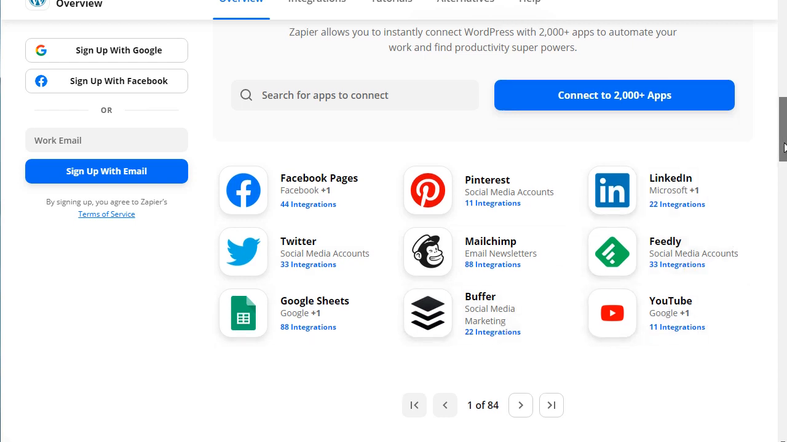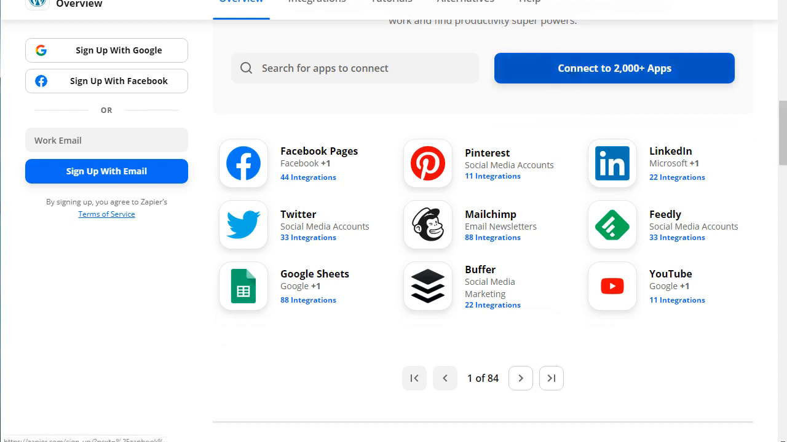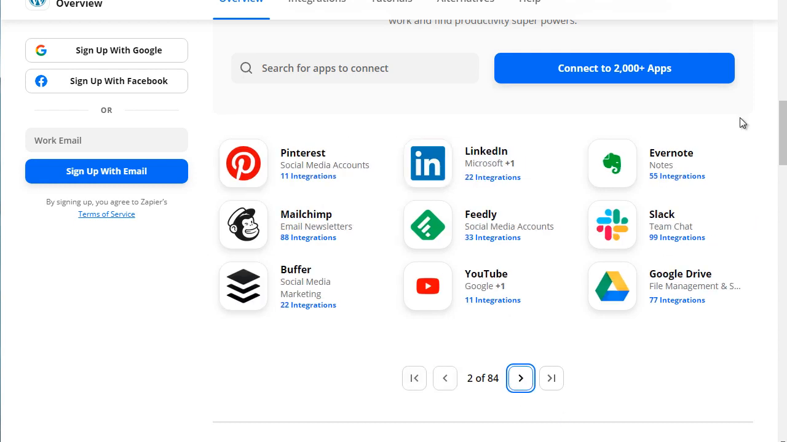YouTube, Buffer, and more. But of course, bear in mind that things like YouTube, you're not going to be able to post a piece of content to YouTube because those are videos. But you can do that on Facebook pages, you can do that on Twitter, you can do that on Pinterest, you can do that on LinkedIn or even Buffer. So you can see that WordPress is connected to 84 apps.